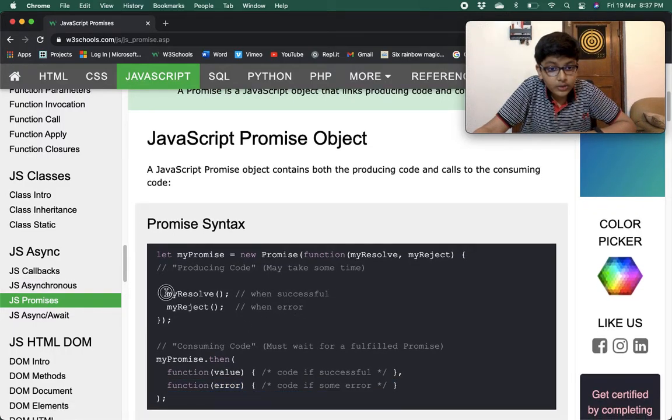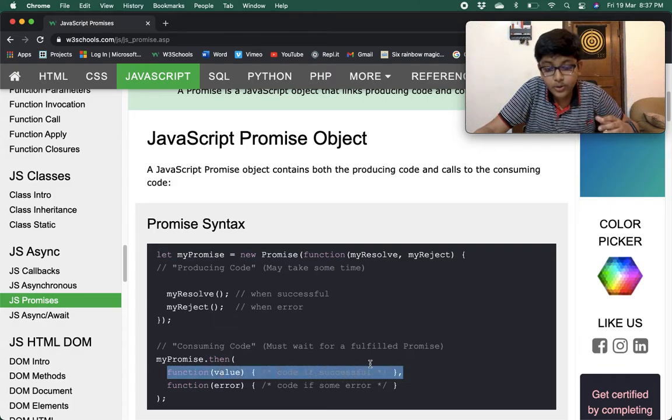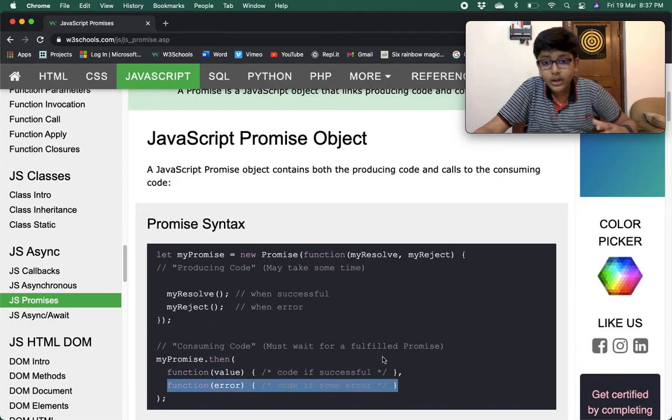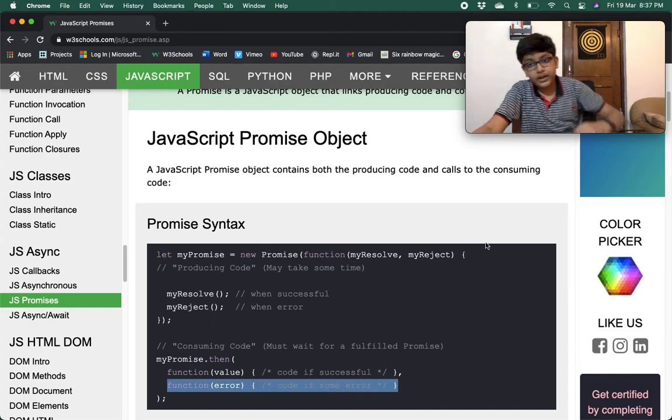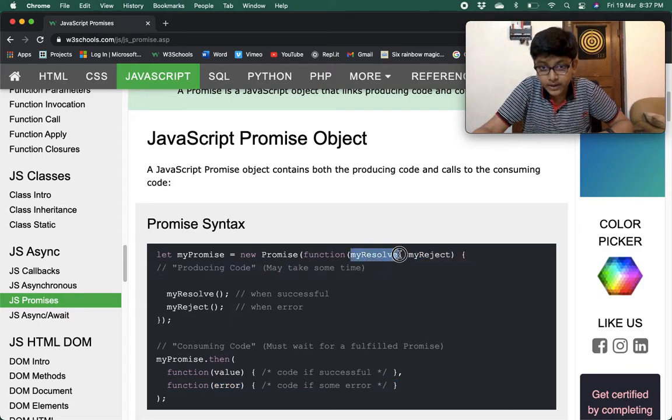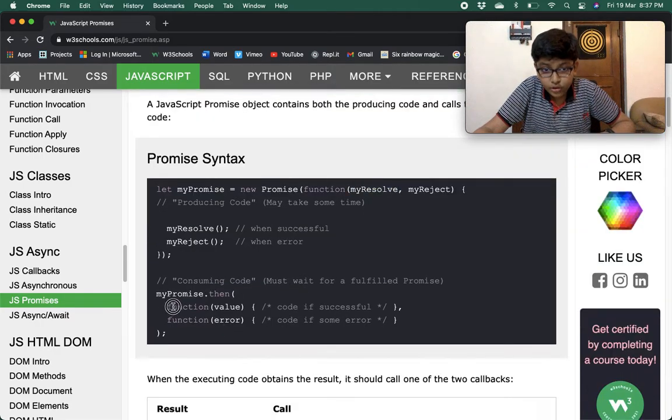In that we are calling two methods, myResolve and myReject. It will call myResolve when the code is successful, and we will call myReject when the code is not successful. When myResolve is called, then this method would be called, and when myReject is called, then this method would be called. Like I told you, the first parameter is the first function and the second parameter is the second function in the